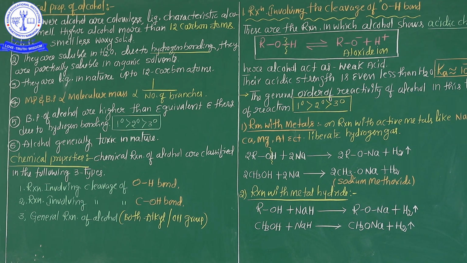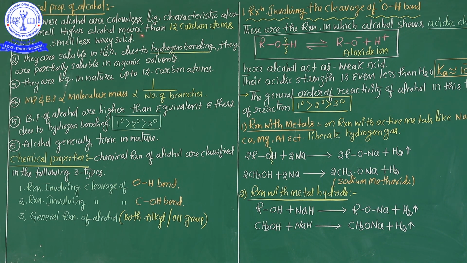See here, alcohol physical properties. The first point is, the lower alcohols are colorless. Actually you know that very well. Generally alcohols are colorless, but especially lower alcohols are colorless liquids, with a characteristic alcoholic smell.